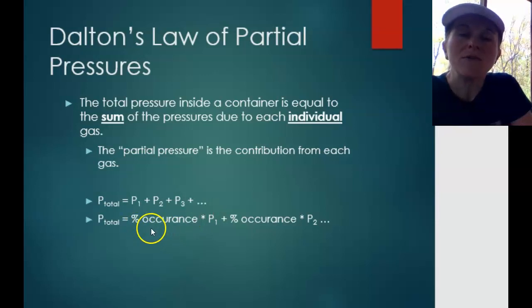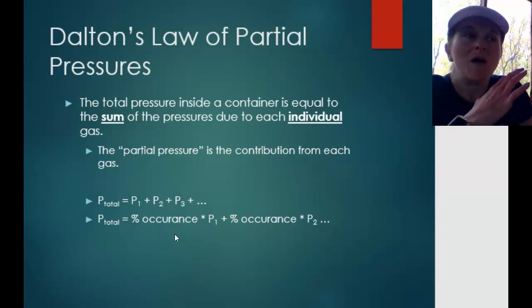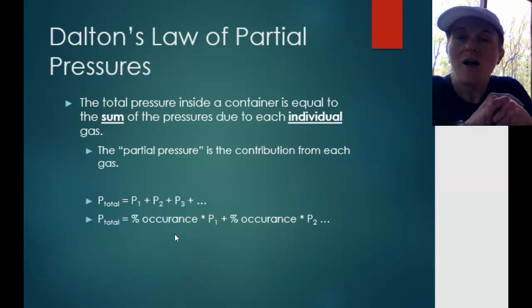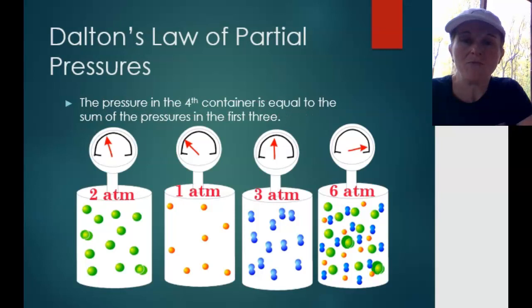We can also figure out the prevalence, or how much of a gas there is in a container. So let's say we know what the total pressure of the container is, and we know what the pressures of each individual gas are. We can figure out how much of the gas is in there. So if we have a tank of oxygen and nitrogen, we can figure out what percent of that is nitrogen, what percent of that is oxygen. So that's two ways to look at Dalton's law of partial pressure. Let's get another visual on this.